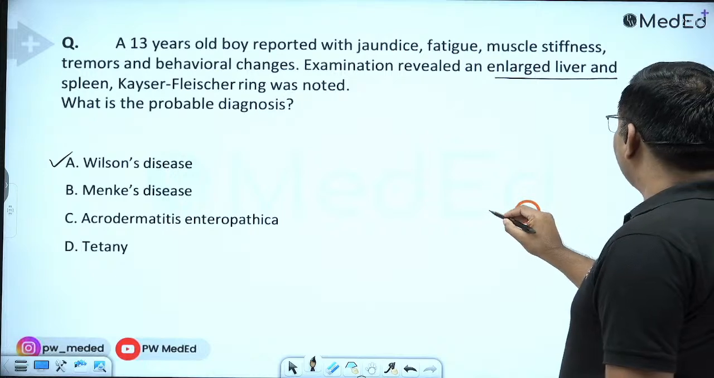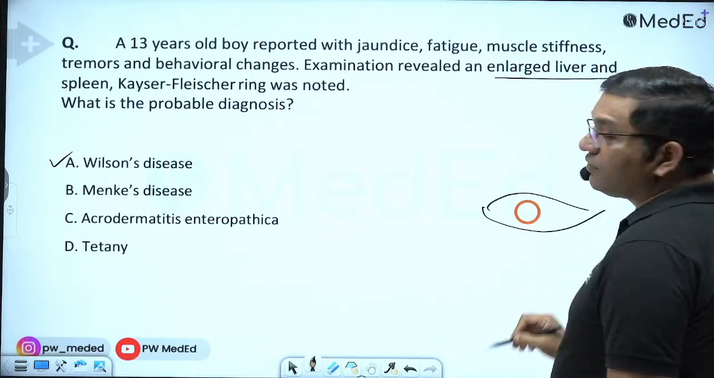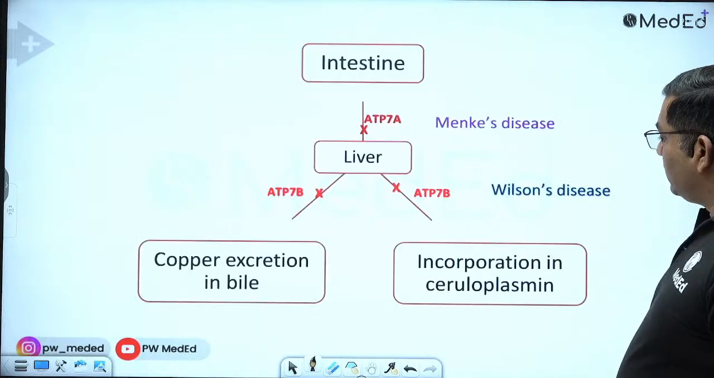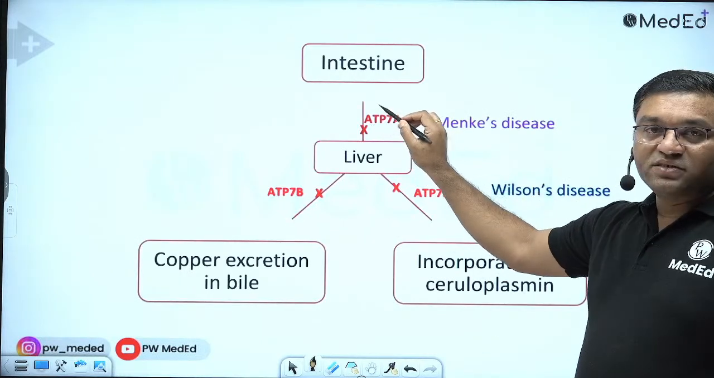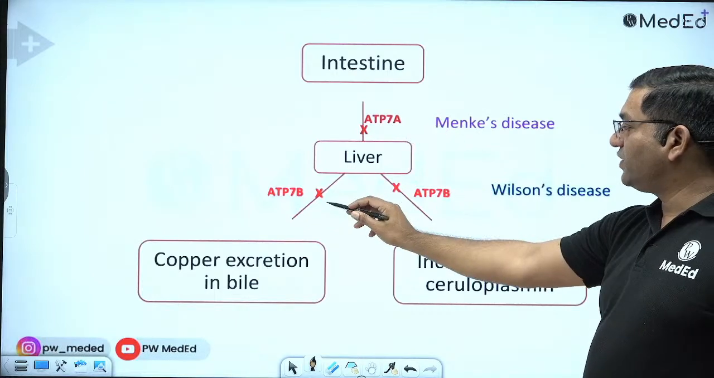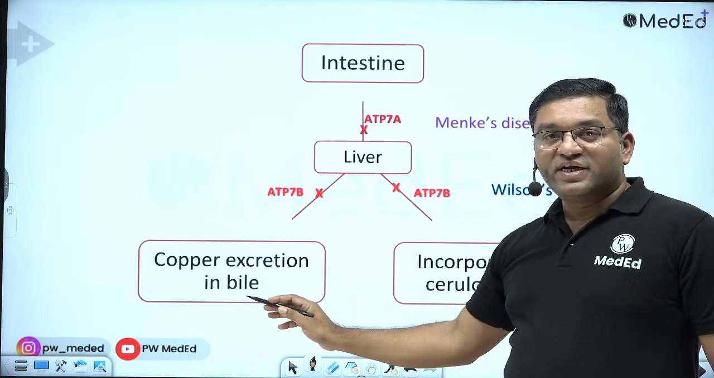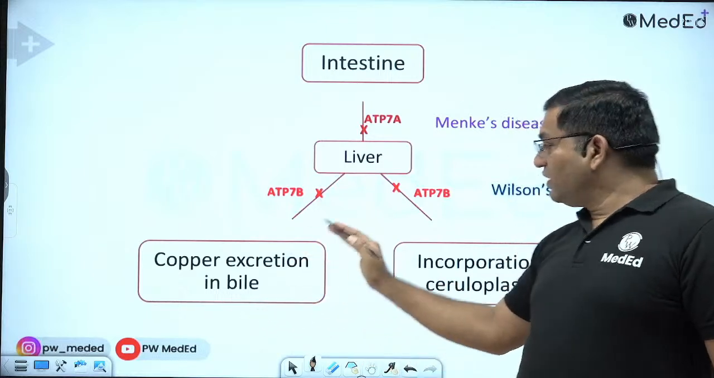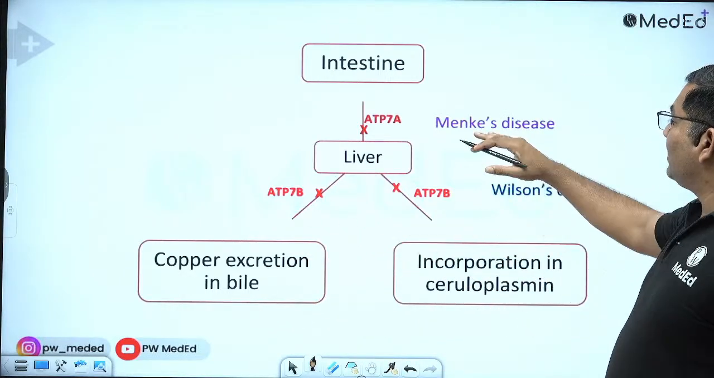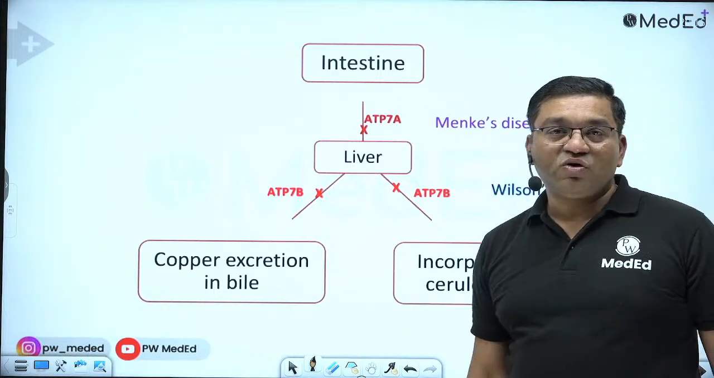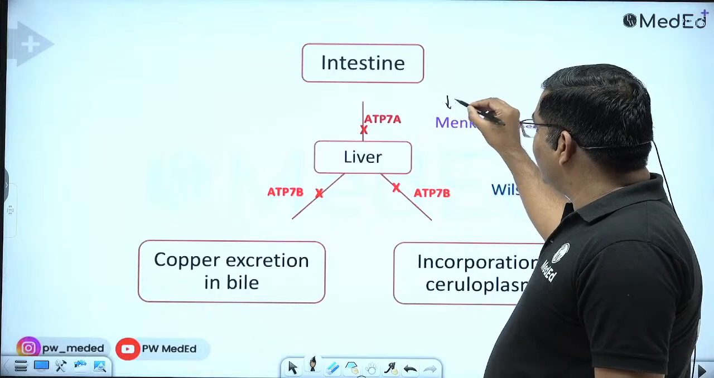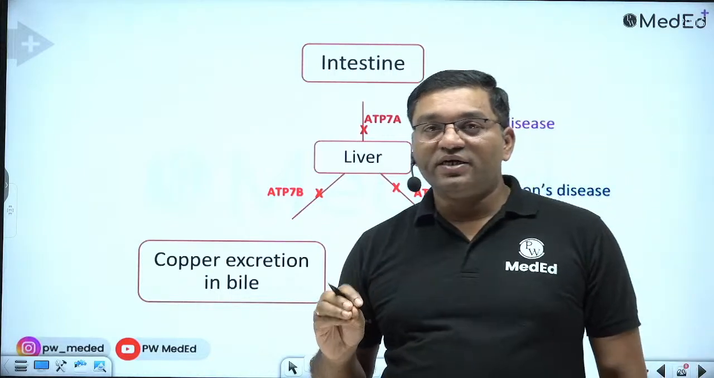So, KF ring in the cornea is a feature of Wilson's disease. See, this is ATP7A, meaning ATP binding cassette transporter protein 7A, and this is 7B. 7B is required for copper excretion from the liver to bile, and incorporation of copper into ceruloplasmin. So this is defective in Wilson's disease, while in Menkes disease there is defective absorption of copper from the intestine. So there is a decreased copper level that affects the copper dependent enzymes.